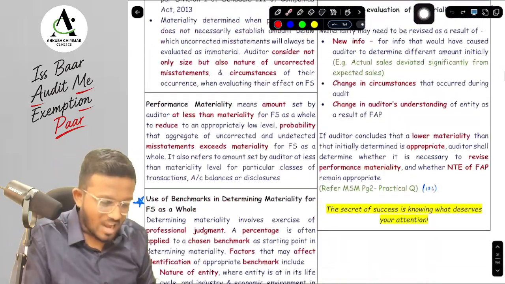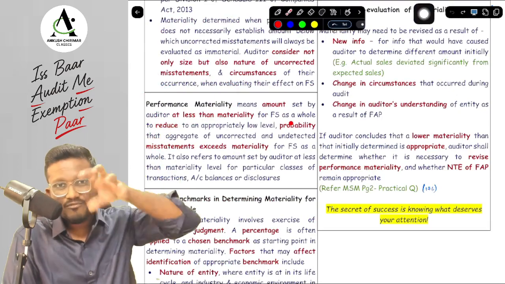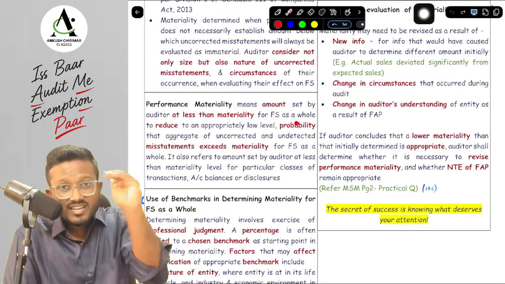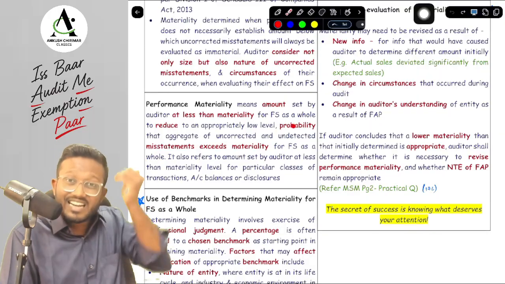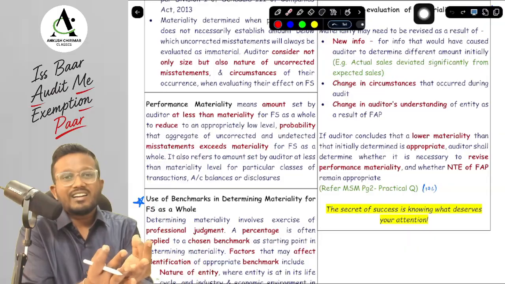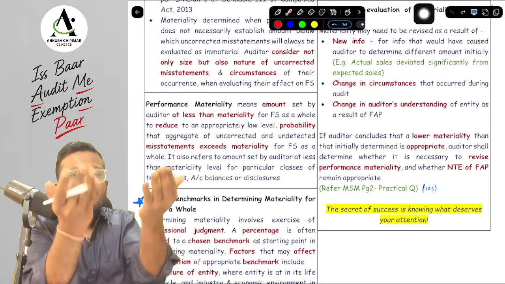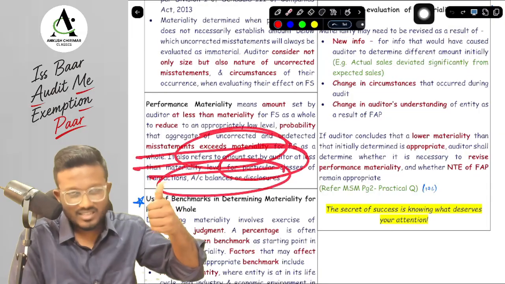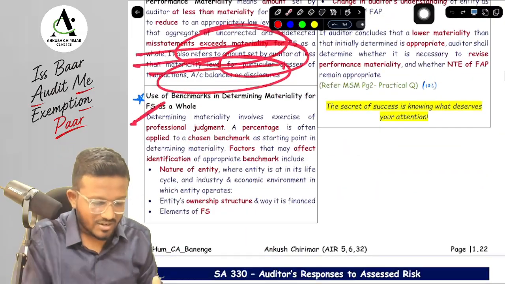Okay, yes sir. Now materiality is set at the financial statement level and for particular ABCD. Similarly, performance materiality is an amount set at less than the materiality, so that we can reduce the probability that the uncorrected misstatements will exceed the materiality. Okay, yes sir. And it can also be set for particular ABCD.